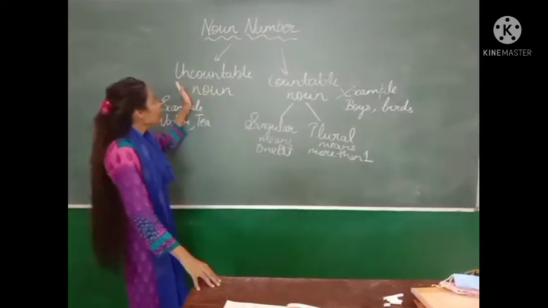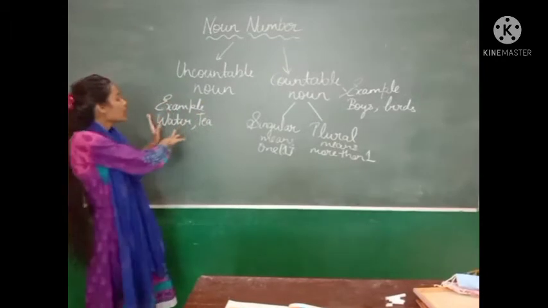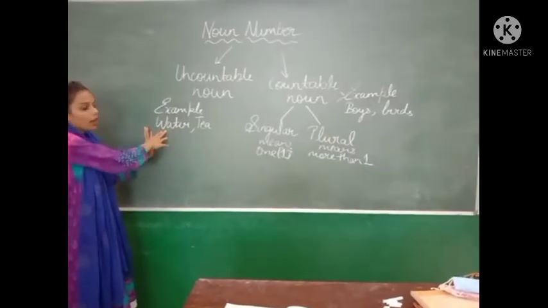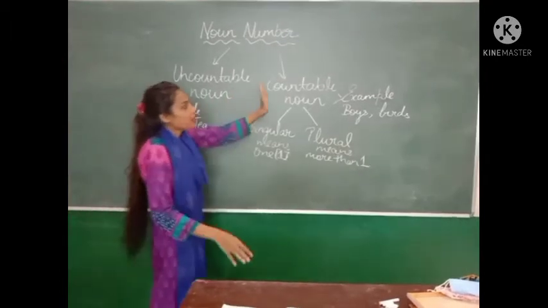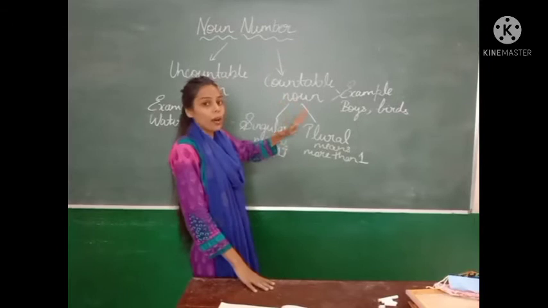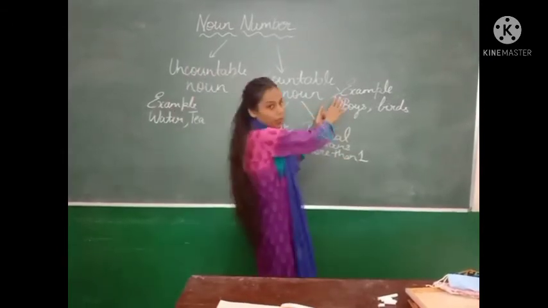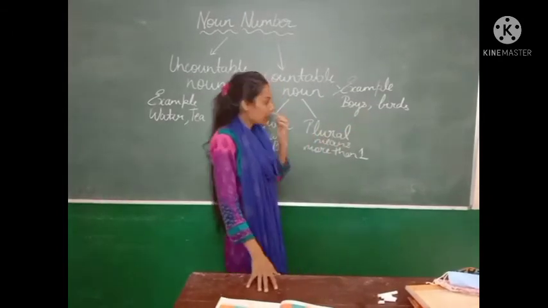Uncountable means you cannot count. I gave you an example of a cup of tea or a glass full of water. You can't count water in tea. Next comes the countable noun, which you can count, जिसको आप गिन सकते हैं. The examples of countable noun are boys and birds. You can count boys and birds.